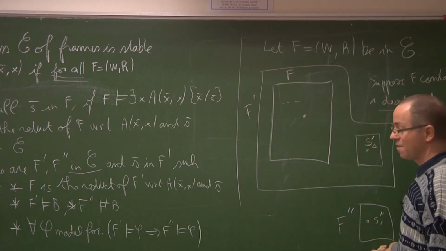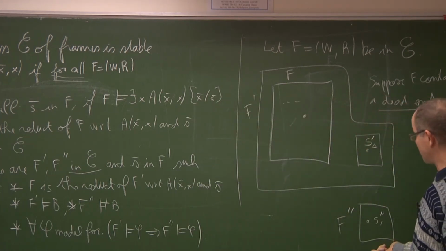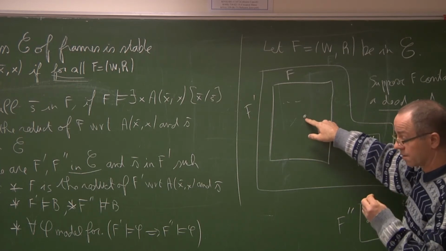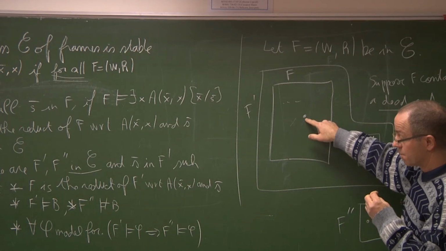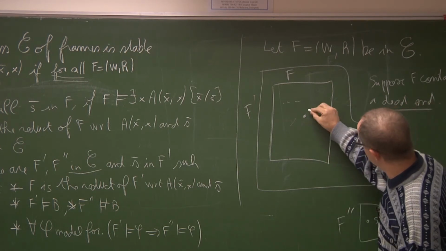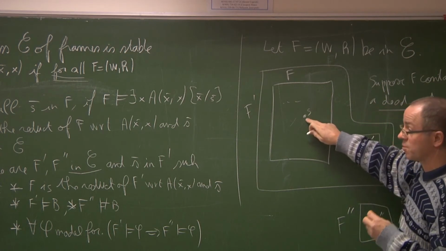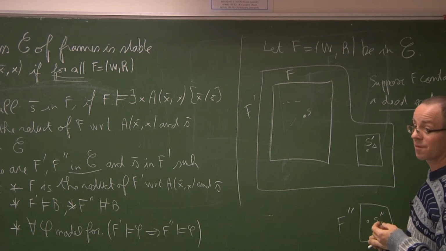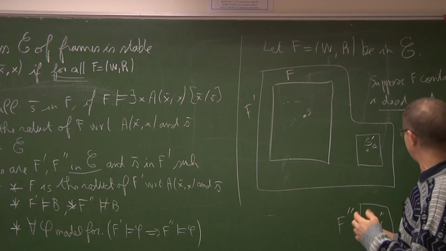This one, it is easy to say that it is in the class C, because we have seen that F contains a dead end. But then the generated subframe from that point, let us call it S. The generated subframe of F from that point S is equal to F second, well, equal, isomorphic.